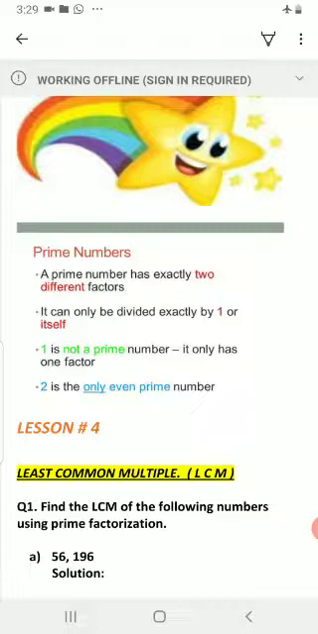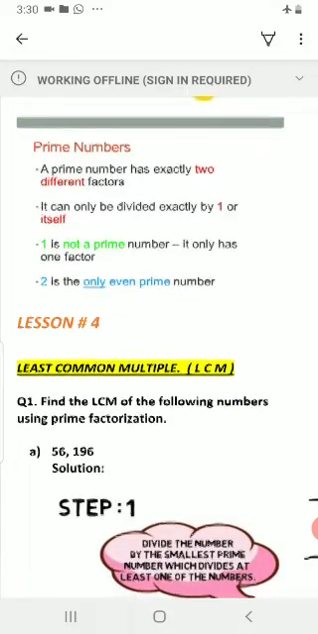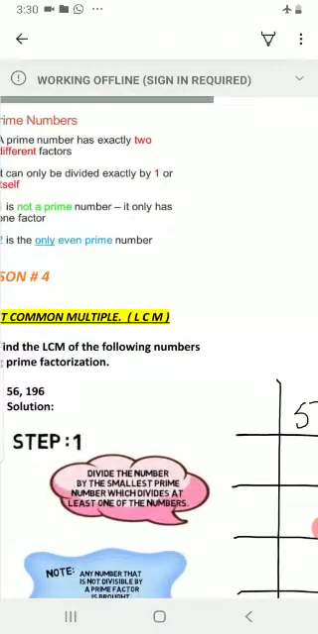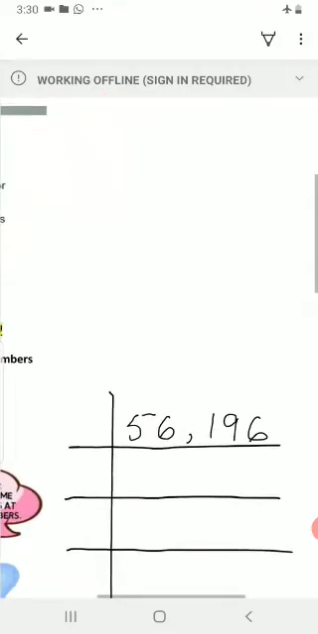Yes, students, to find out the LCM of these numbers, we need to follow simple steps. Step number 1. Divide the numbers by the smallest prime numbers which divides at least one of the numbers. So, here numbers are 56 and 196.